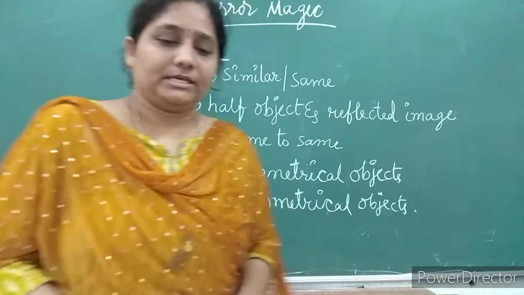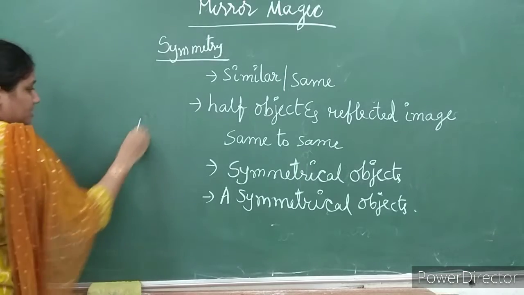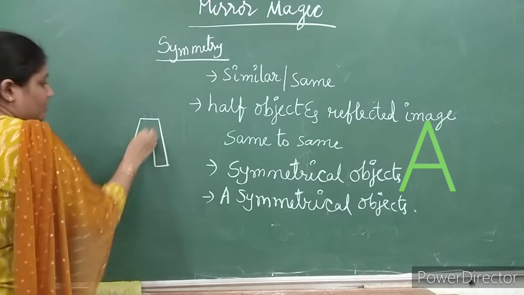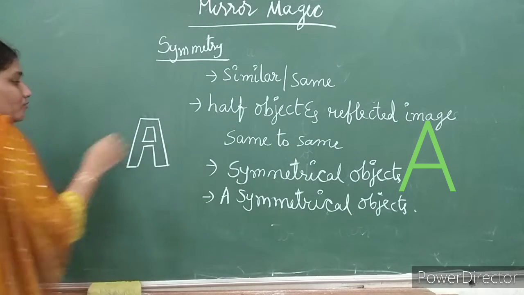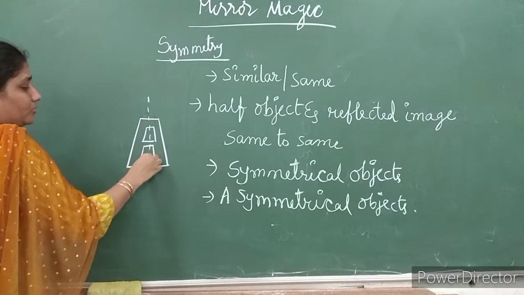Let us see. In your English alphabet, it starts with the letter A. On this particular A, I am drawing some dotted lines.